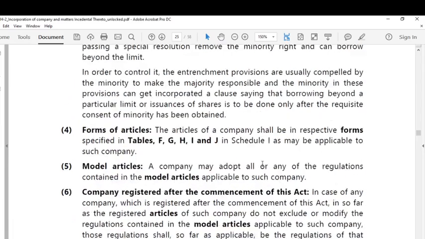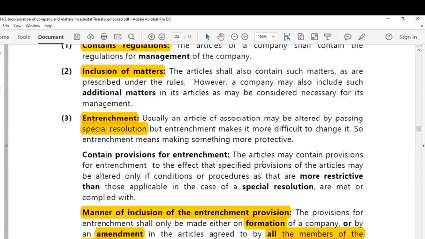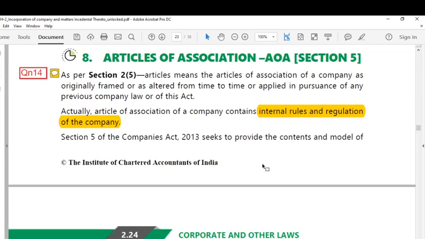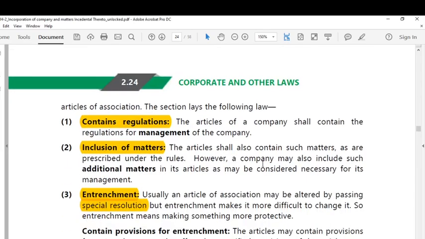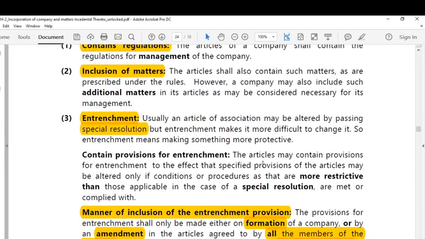These are the only 7 points which talk about the various provisions of articles of association. Dear students, a question may likely be asked about defining the articles of association and a brief discussion about the provisions which deal with the articles of association. In all such cases, you need to write about all these 7 points, wherein you have to focus more on the entrenchment provision, how it is provided.